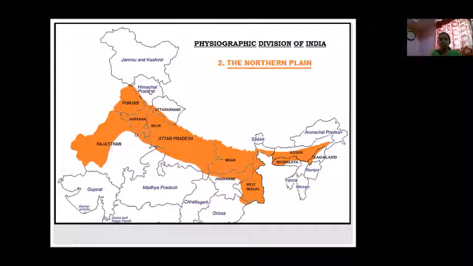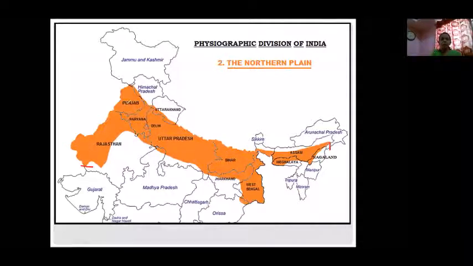Geographic division is the Himalayan region, which borders India from the northern side. The second physiographic division, that is the northern plain, we will see in this part. The extension of this northern plain you are seeing here is from Rajasthan to here in the east till Assam.